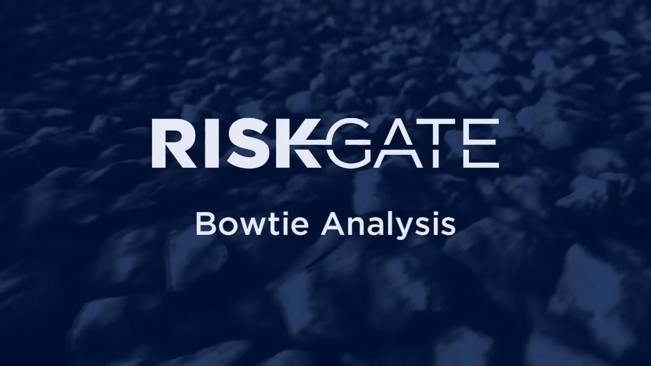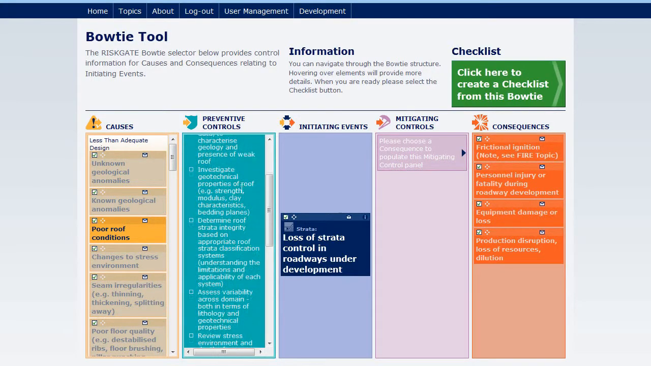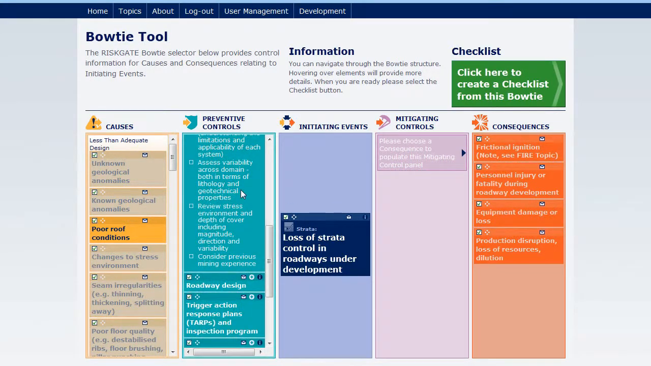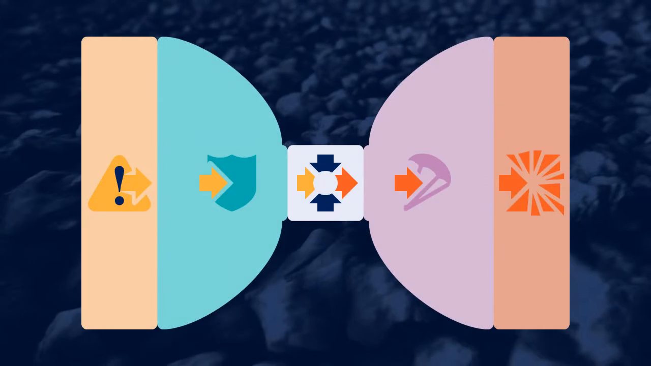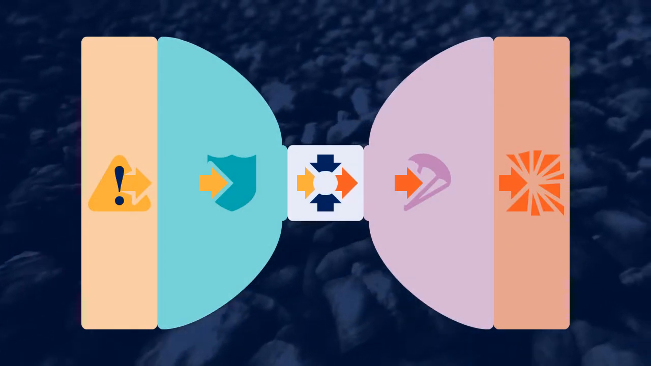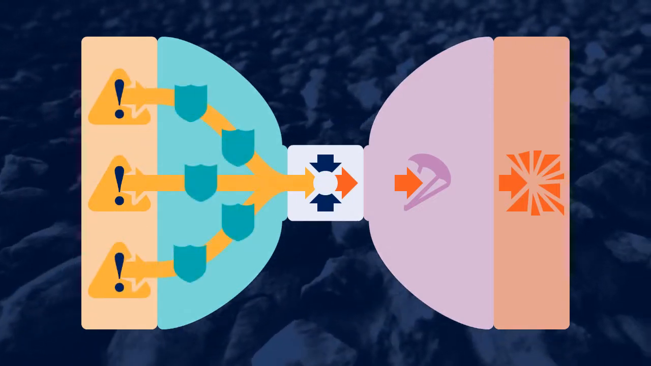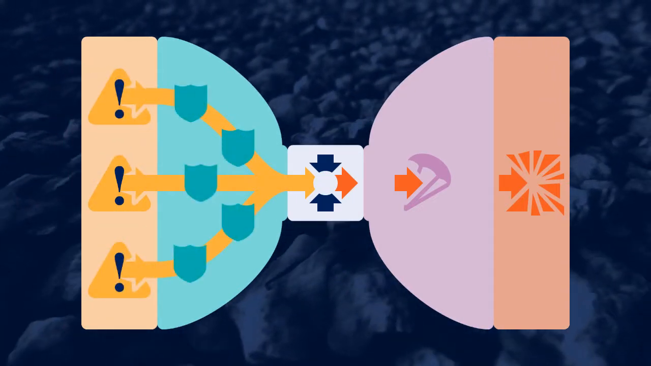RISKGATE uses a method called bow tie analysis, which identifies event-specific controls and considers the range of causes and consequences for selected priority incidents. Bow ties consist of a single initiating event in the centre, a list of possible causes on the left, each with its own specific preventive controls.